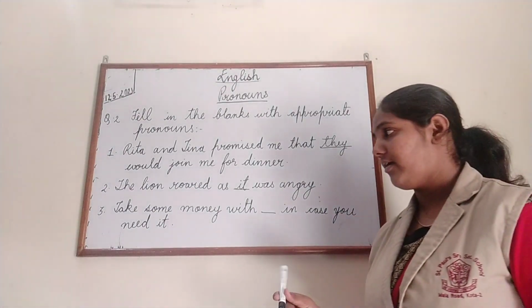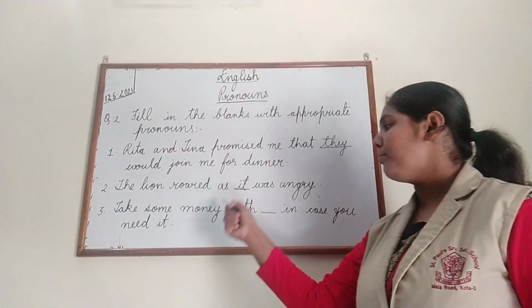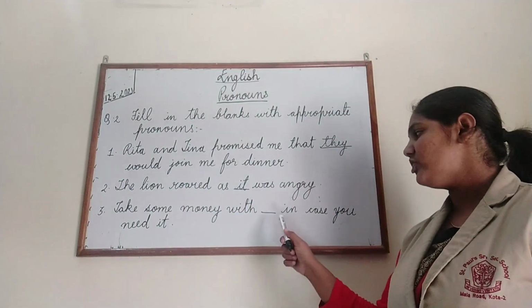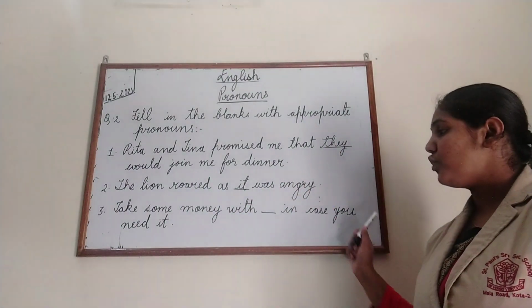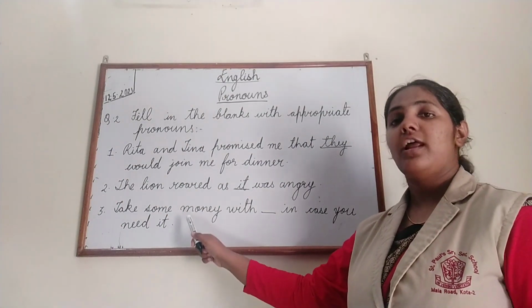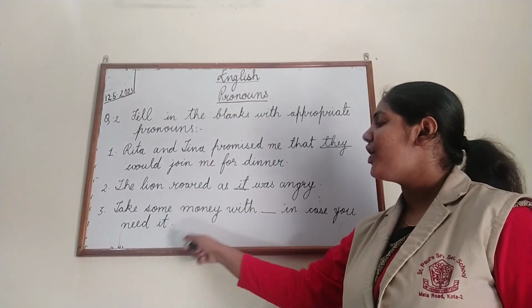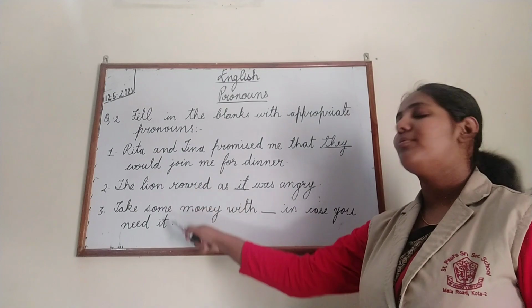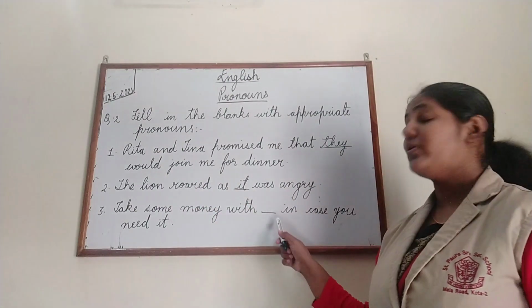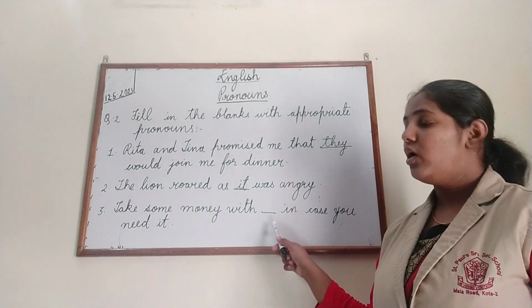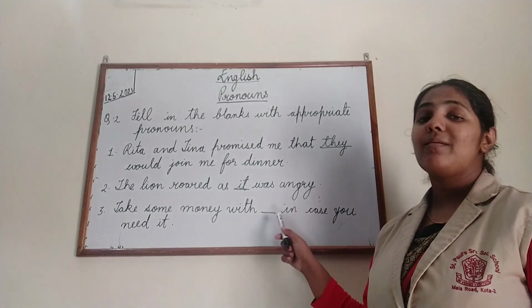I'll read the sentence again. Take some money with Dash in case you need it. Now children, the pronoun it is already replacing the naming word money, so we cannot put it here. Now, what can be the answer here?